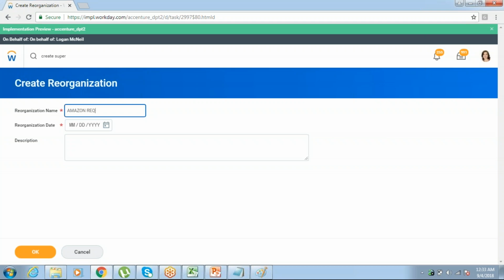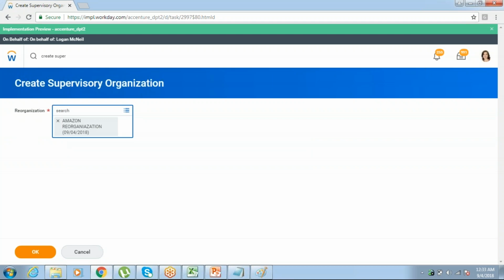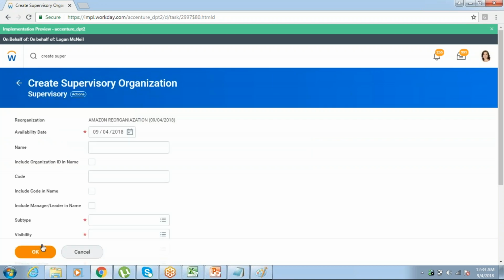Amazon reorganization. From today, this should be applicable in my company. 09042018. Click on OK. So this is my reorganization.